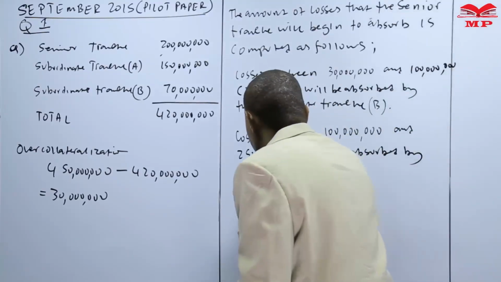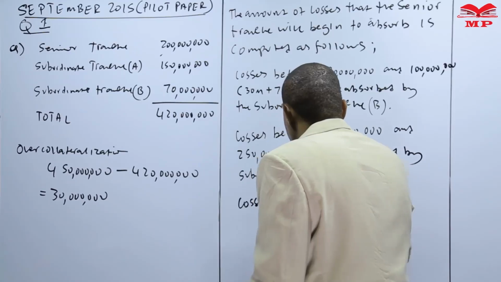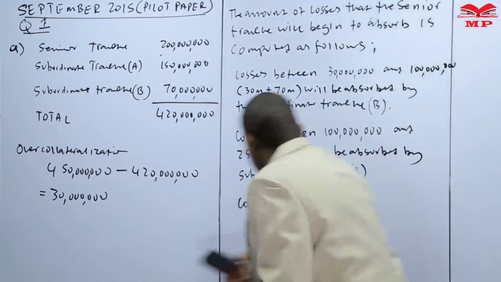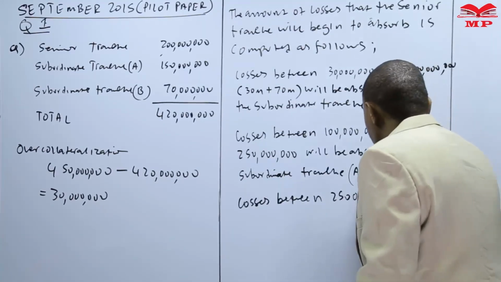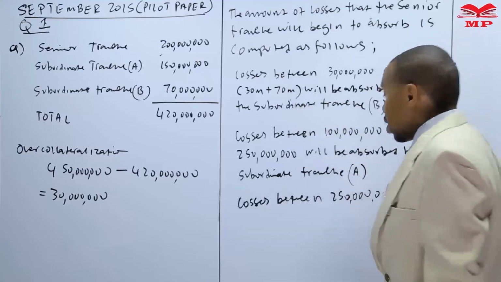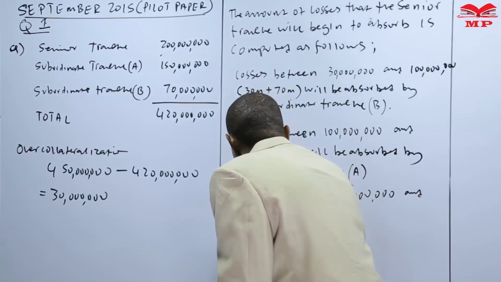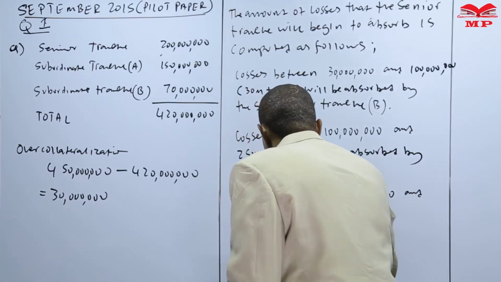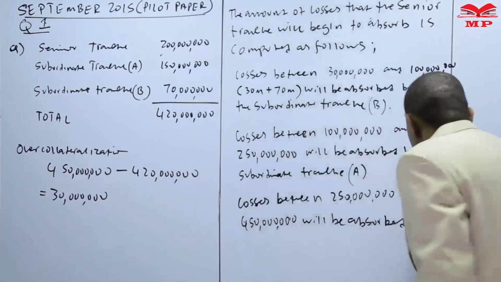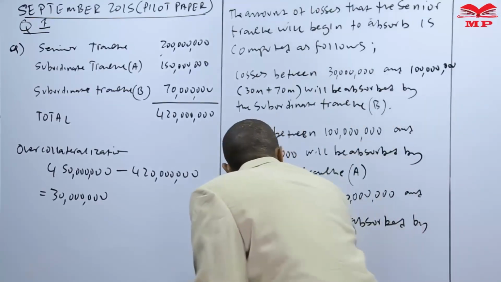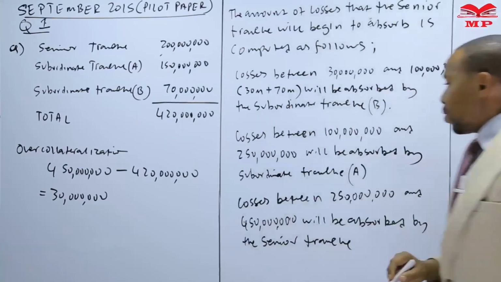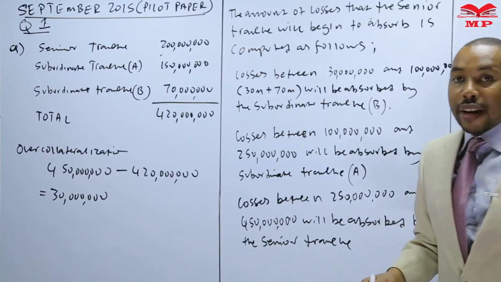We are saying that losses between 250 million, and 250 plus 200 million, we have 450 million, will be absorbed by the senior tranche. That answers part A of question 1.